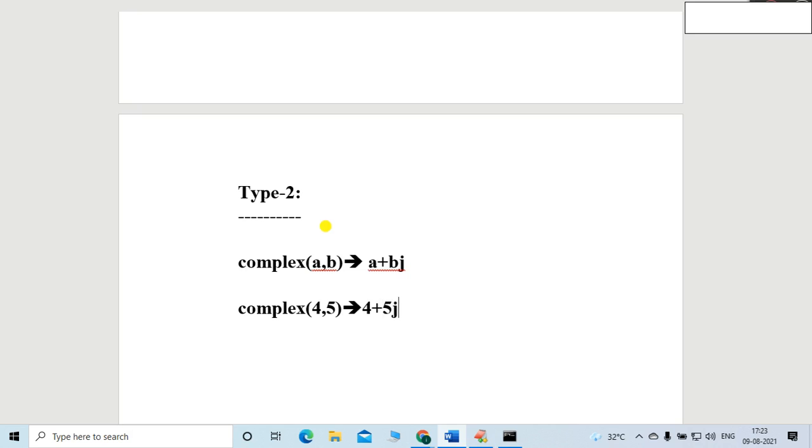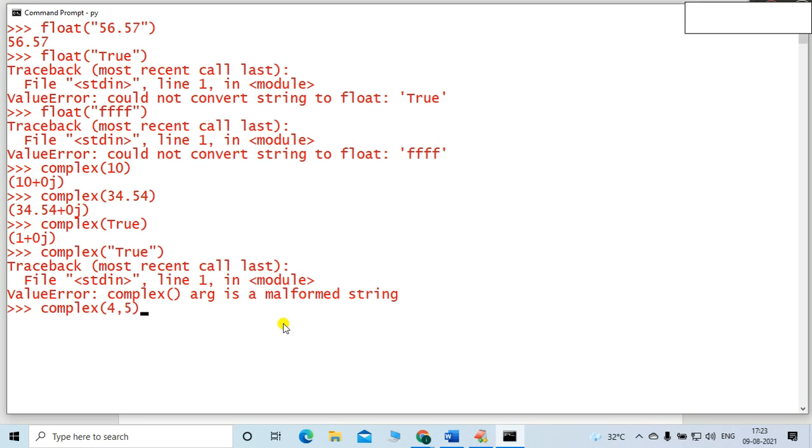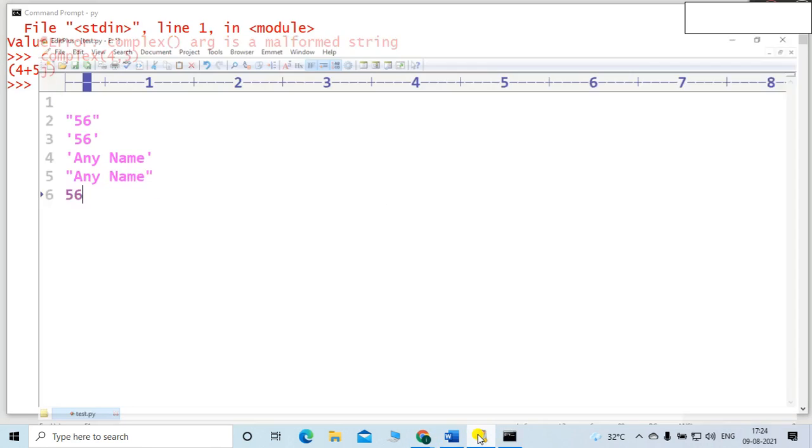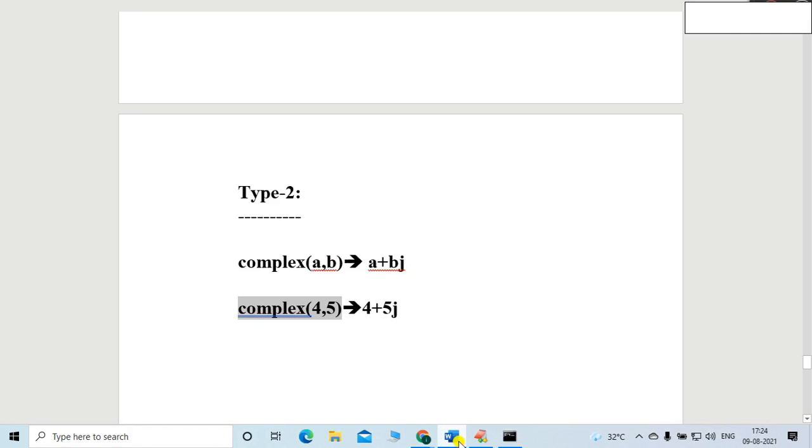Real part with the imaginary one. That will be our result, friend. Okay, let me show you the output so the story will be very clear to everyone, right? Okay, so complex 4 comma 5, both are integer values. Type 2, 4 plus 5j. Perfect. Whatever we expected, we got that answer, right?